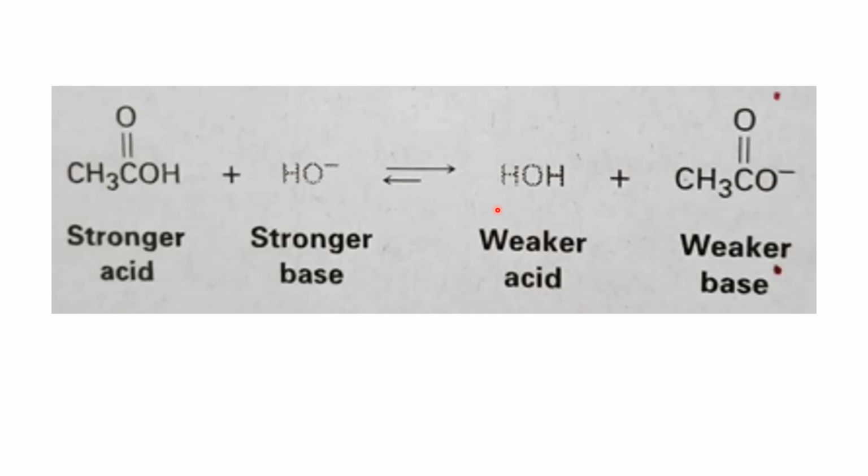And the conjugate base is what is left over when the substance donates or loses a hydrogen ion. So this stronger acid donates a proton to a stronger base to form the conjugate acid, and what is left behind is the conjugate base.